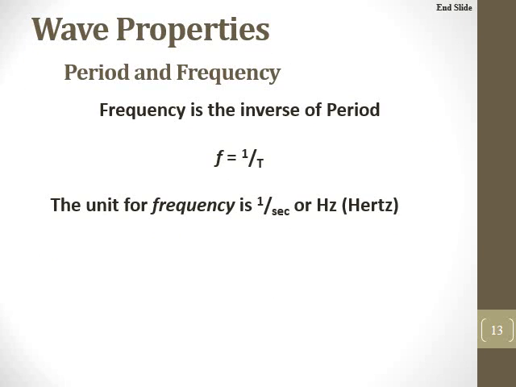All right, so this relationship, they're inverses of each other. So if I take the period and take 1 over the period, that's going to give me the frequency. Or if I take the frequency, take 1 over the frequency, that's going to give me the period also. And the unit we're going to have for frequency is called hertz.